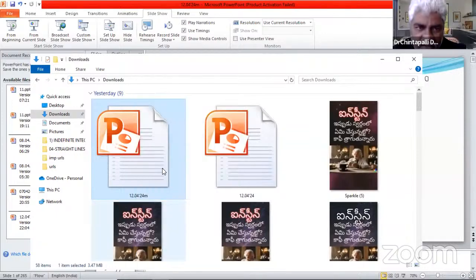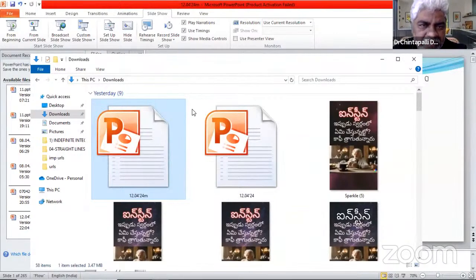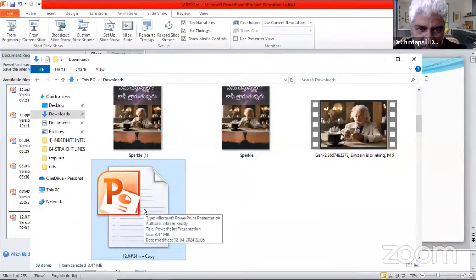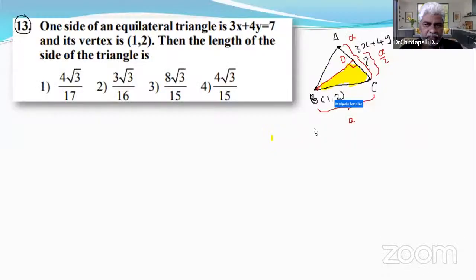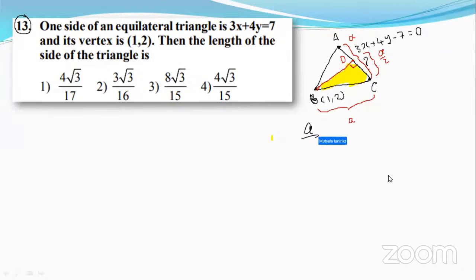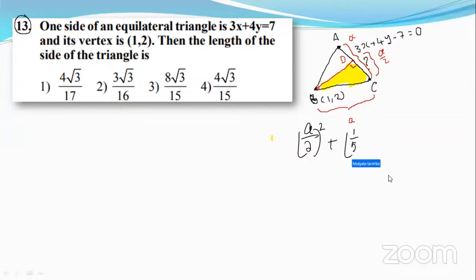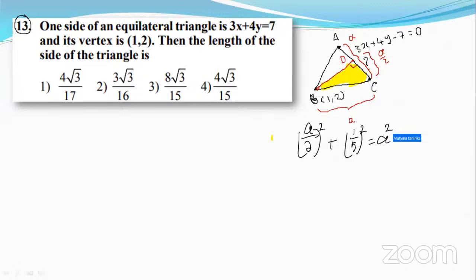So a square by 4 plus 1 by 25 equals a square. Very good.